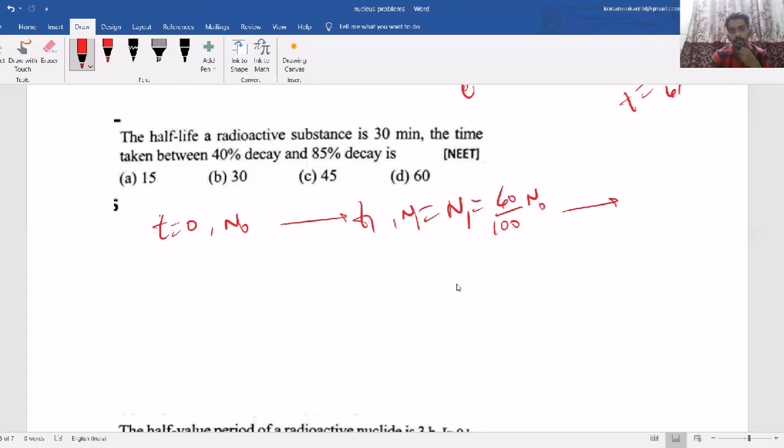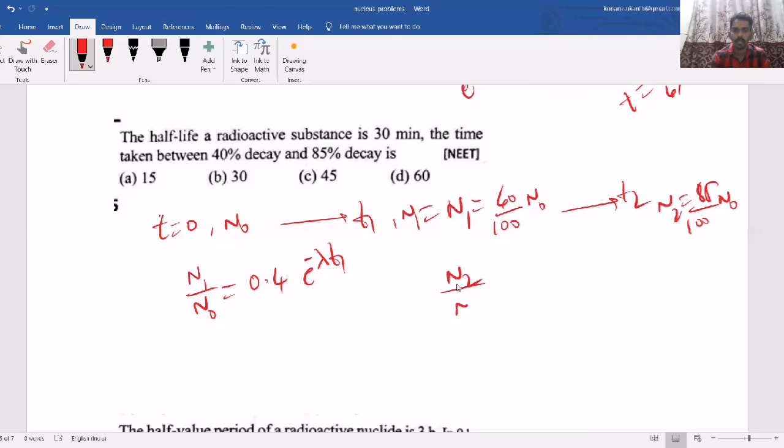Now after time t2, N2 it became, which is 85% of the initial one. So N1 by N naught is 40%, that means 0.4. That is e power minus lambda t1.